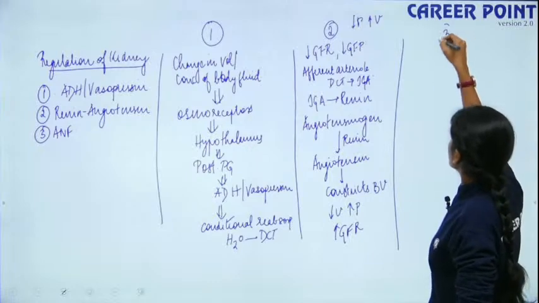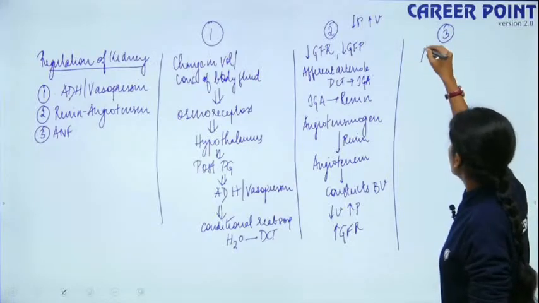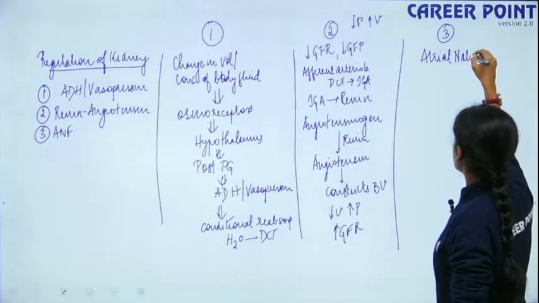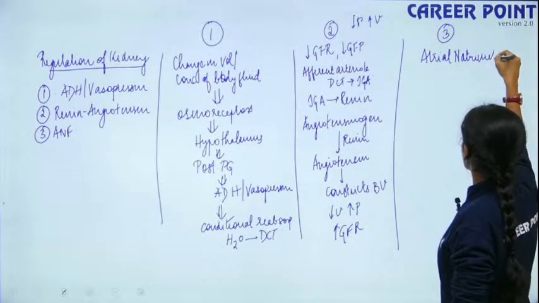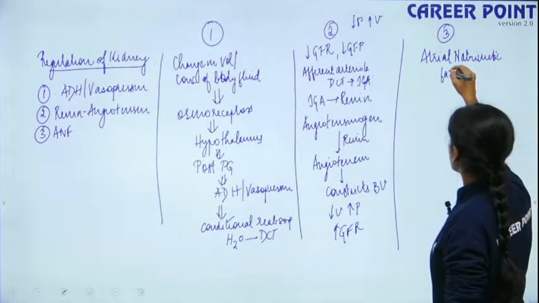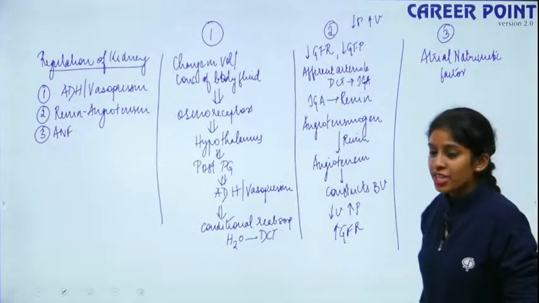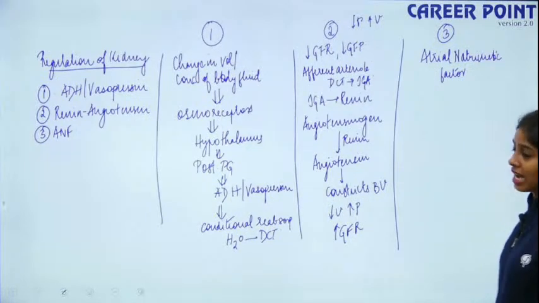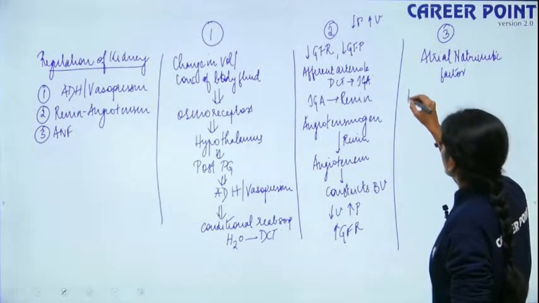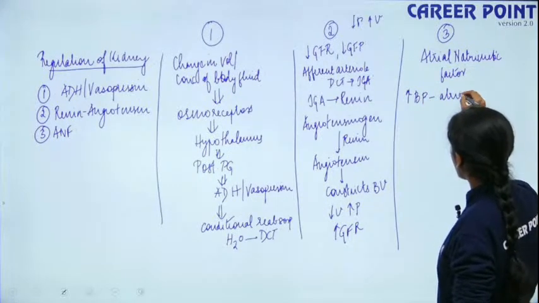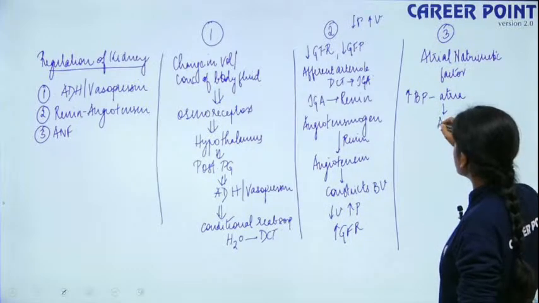Number 3, what is ANF? ANF is atrial natriuretic factor. Once again, when the blood pressure in your heart is very high, when the pressure inside your atria is very high, the heart walls release ANF.